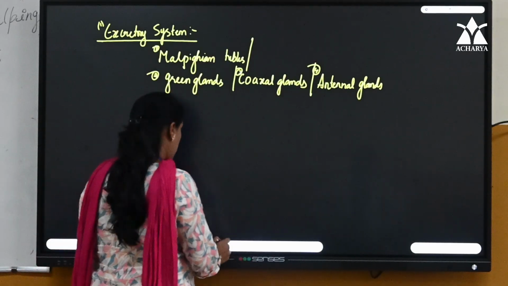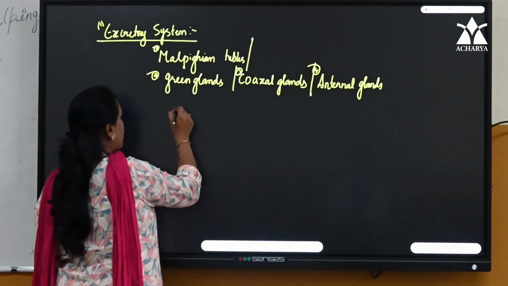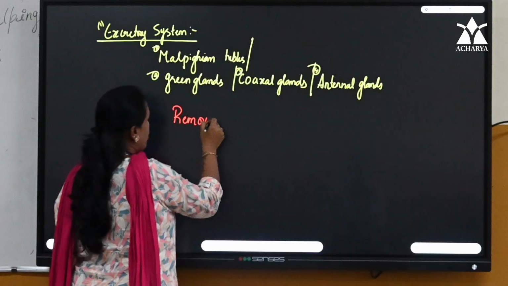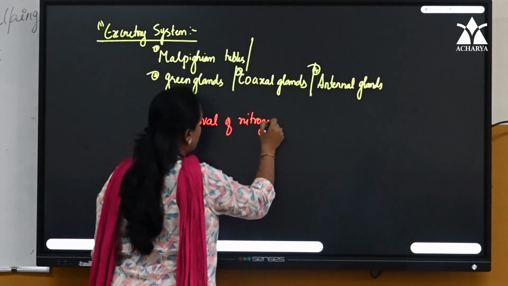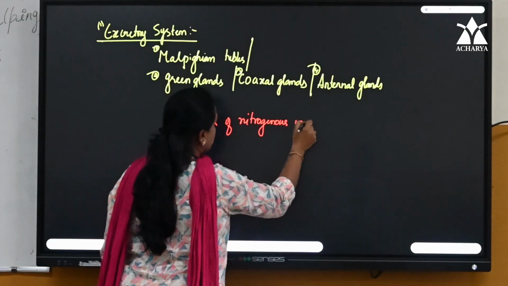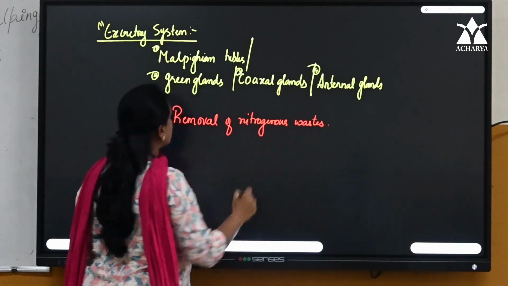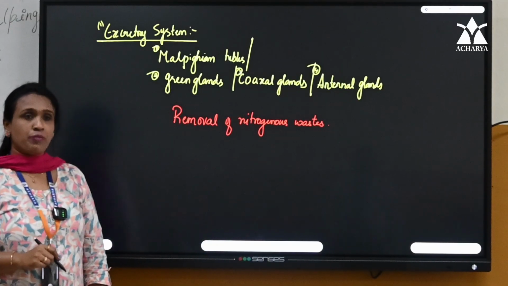All of them, what do they help in, children? Removal of nitrogenous wastes. That is the function of these structures.